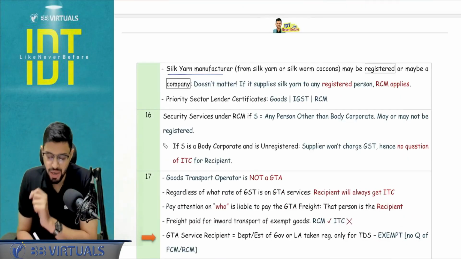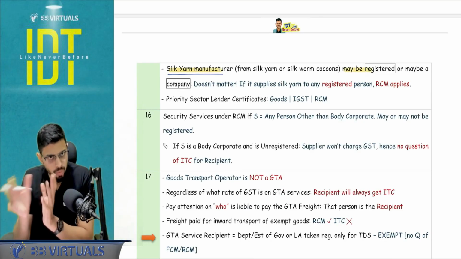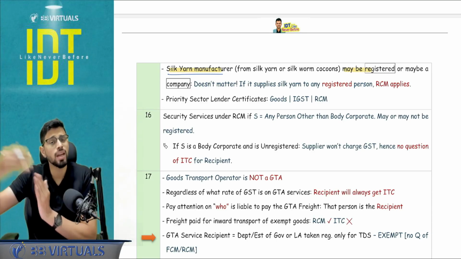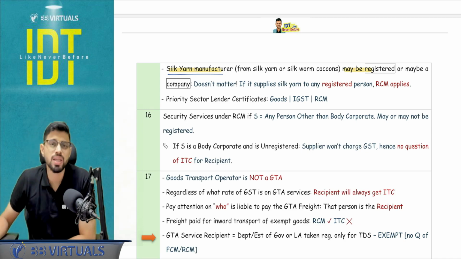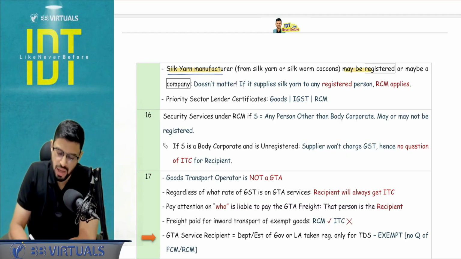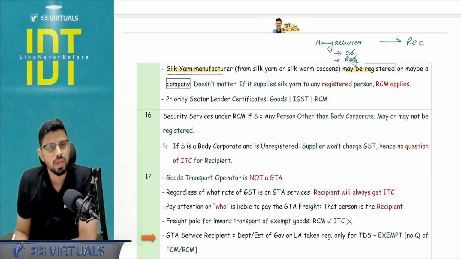Silk can manufacturer, this is one entry I'm discussing. Silk can manufacturer, if he is supplying the silk yarn made from raw material, silk cocoons, so basically the silk from the raw silk, and he is supplying it to a registered person, then in that case, RCM is going to apply. Now, the question will try to confuse you. The question will say the manufacturer is a registered person, or the manufacturer is a company. I don't care. It doesn't matter. We have used the word manufacturer in the RCM entry, supplying to the recipient. Now this manufacturer may be a company, I don't care. He may be a registered person, I don't care. This is going to go under the reverse charge mechanism.